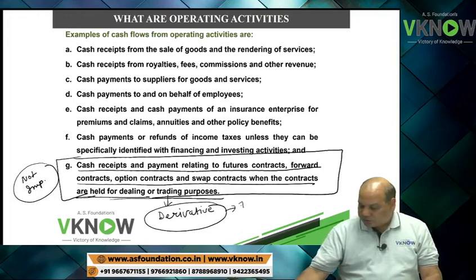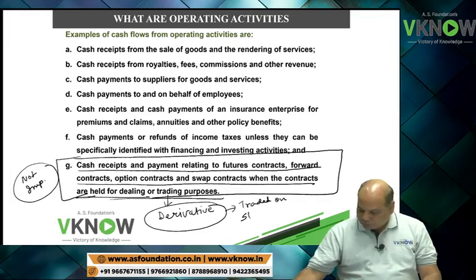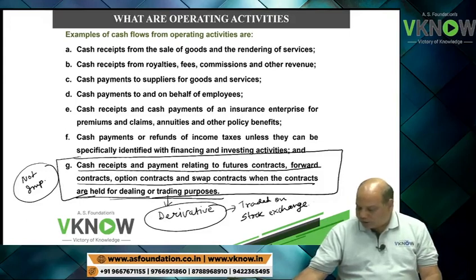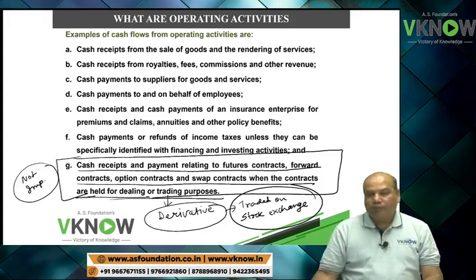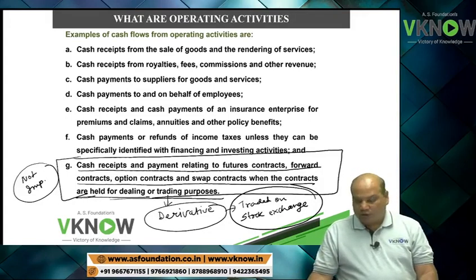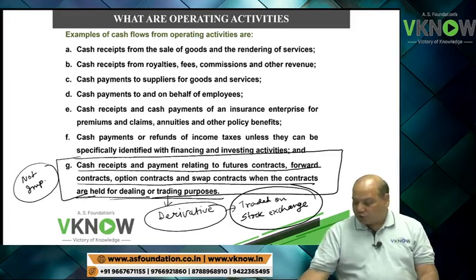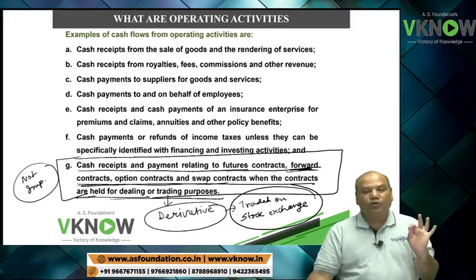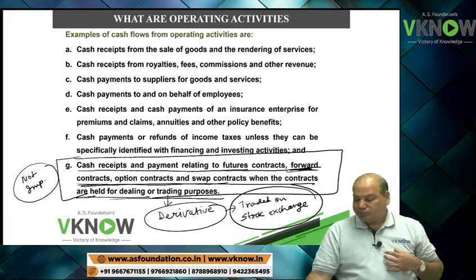These are traded on the stock exchange. So any trading in derivatives will be treated as operating activity. Forward, future, option, swap are the names of different types of derivative.